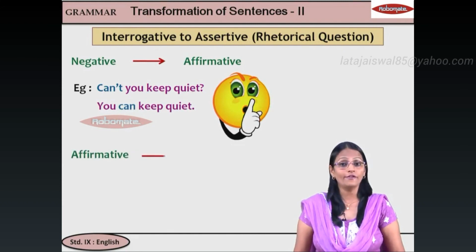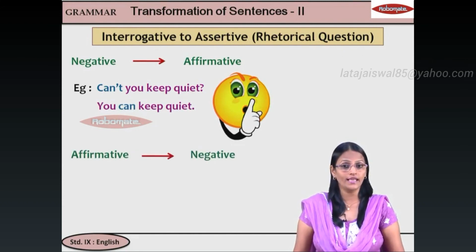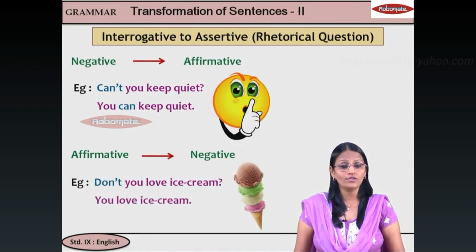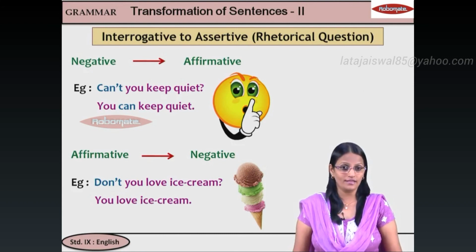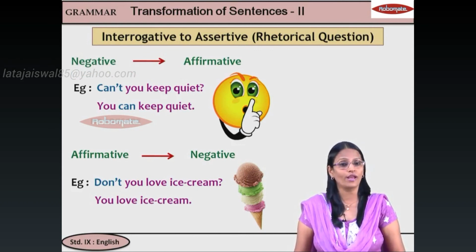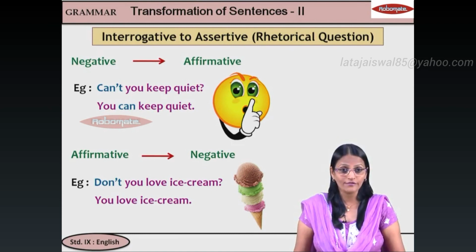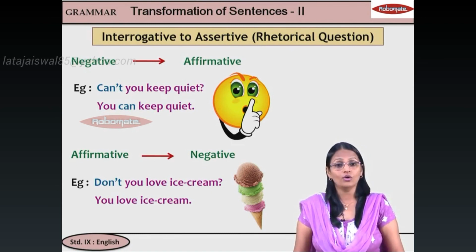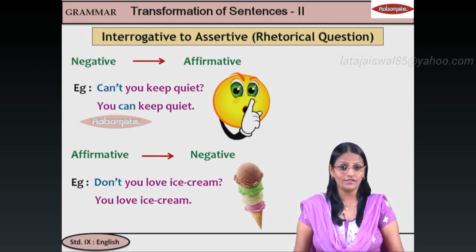Next, if it is affirmative, we will make it negative. Example, don't you love ice cream? Now what are you trying to say? You are trying to say you do love ice cream. You can say you love ice cream, you can say you surely love ice cream, or you can say you do love ice cream for emphasis. So, when you are making assertive from interrogative, if it is a rhetorical question, then if the question is affirmative, its answer will be negative and vice versa.